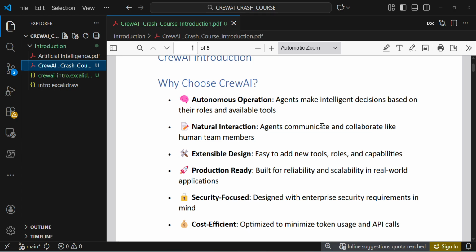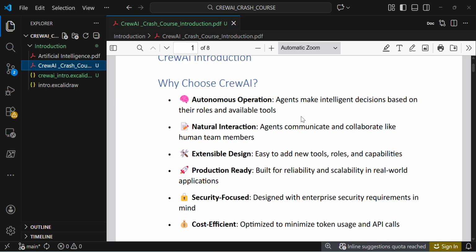So why choose CrewAI over other frameworks? CrewAI supports autonomous operations: agents make intelligent decisions based on their roles and available tools. In CrewAI there are agents and tasks, and using them we can make intelligent decisions based on their roles and available tools.